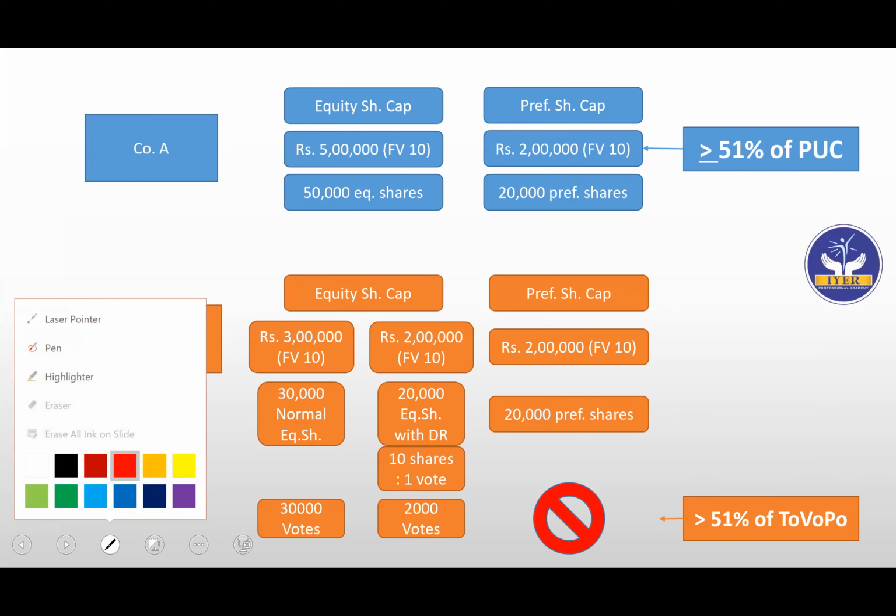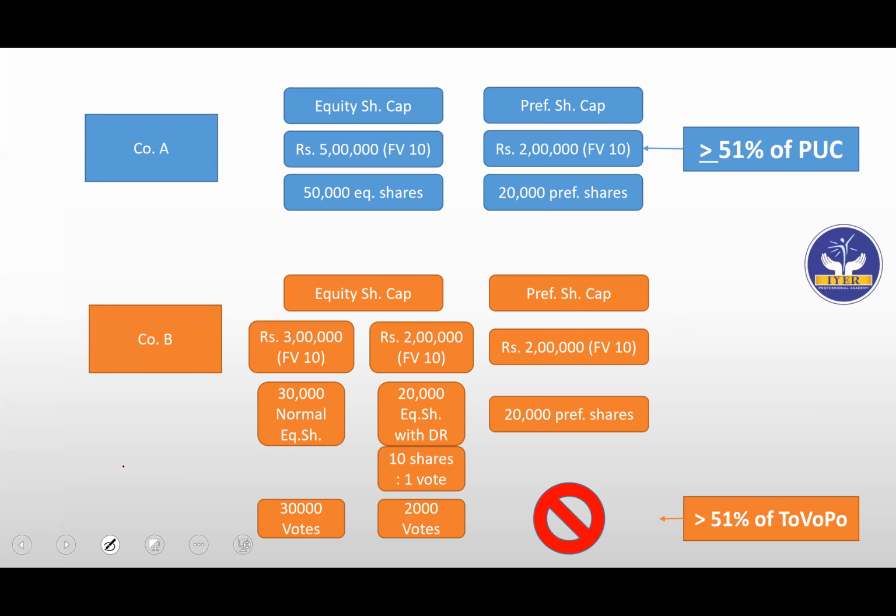Suppose there are two companies, company A and company B. Let's look at A first. A has equity share capital as well as preference share capital. The equity share capital is rupees 5 lakhs with face value 10. Preference share capital is 2 lakhs with face value 10. So that means there are 20,000 preference shares in A Limited.